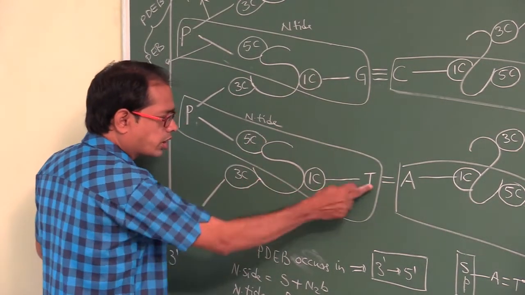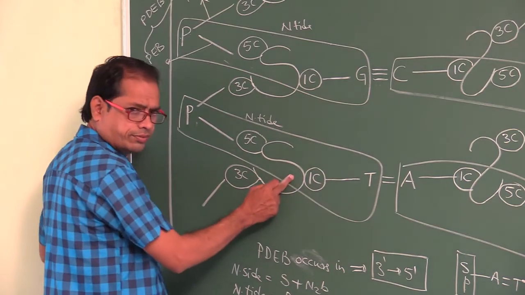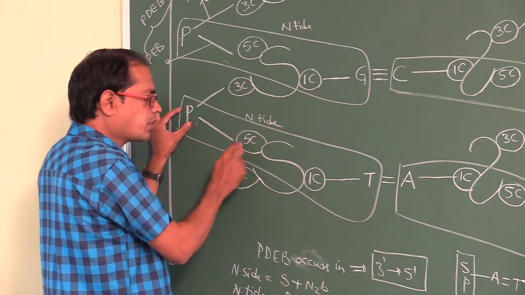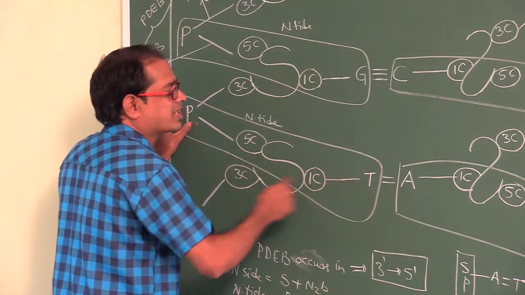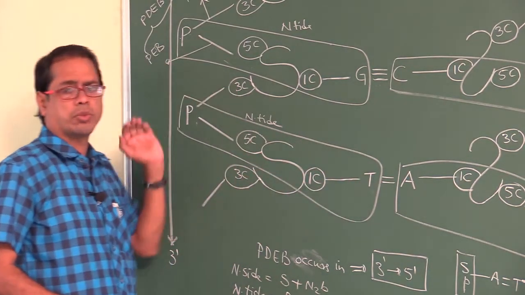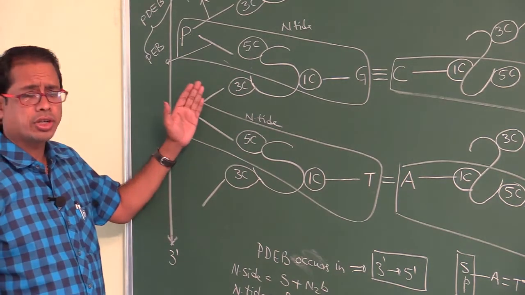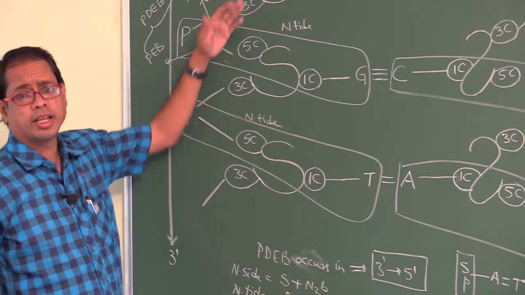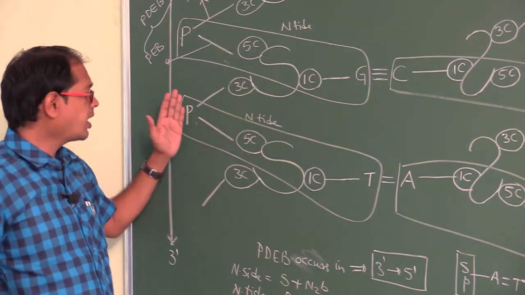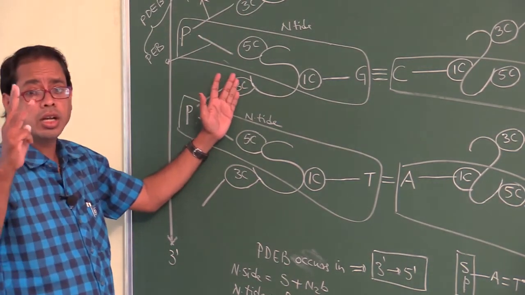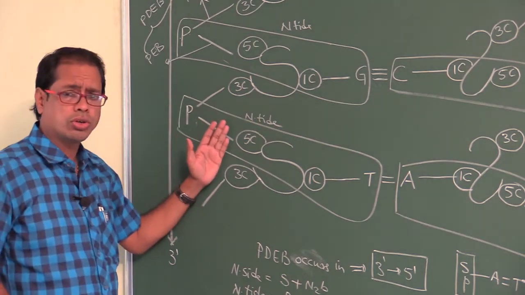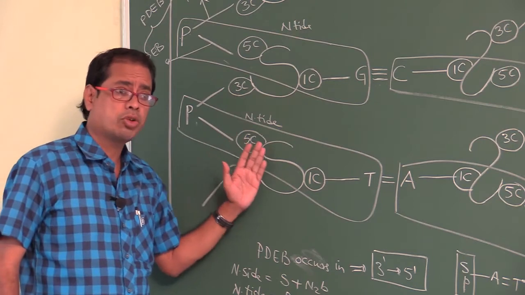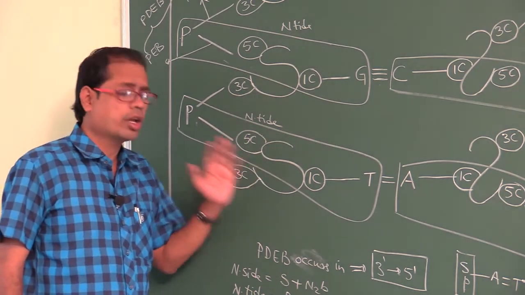Nitrogen base and sugar together are called nucleoside. Phosphorus is also attached to third carbon of sugar of the adjacent nucleotide. Phosphorus attached to fifth carbon means the same nucleotide. That one you have to remember.